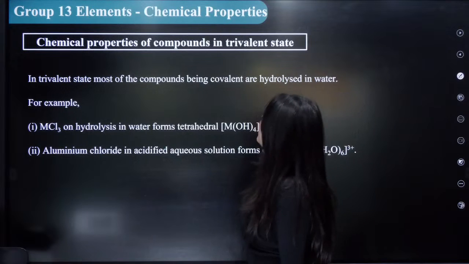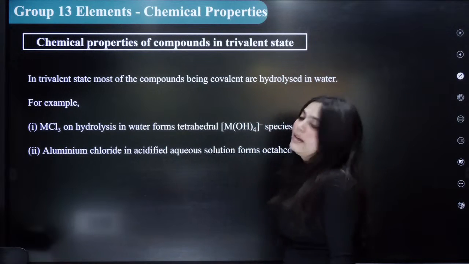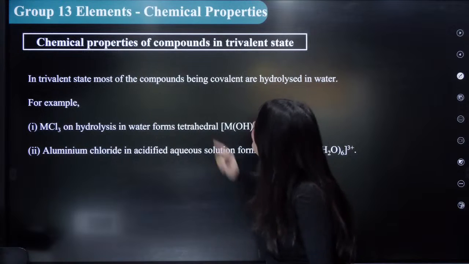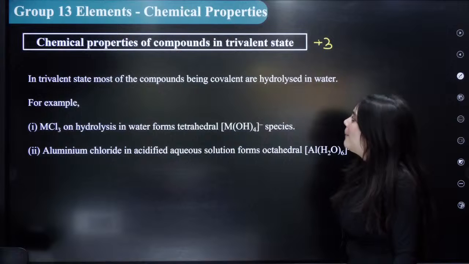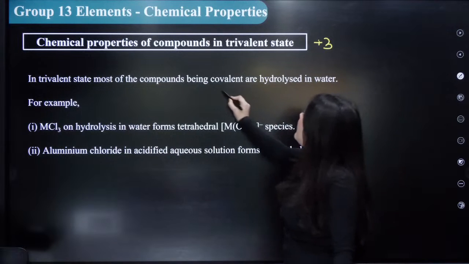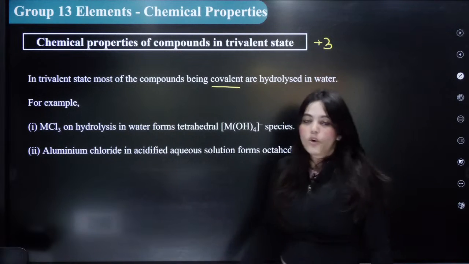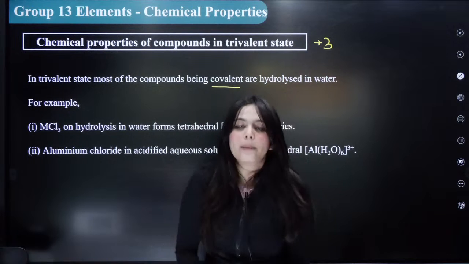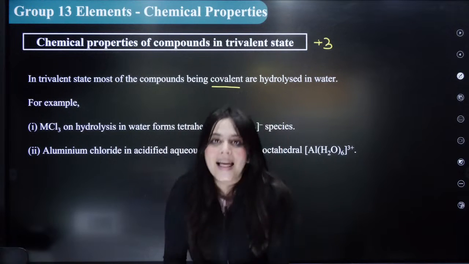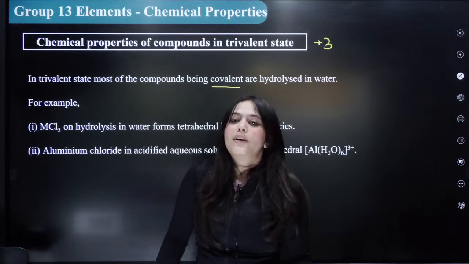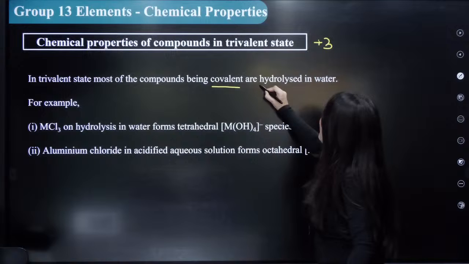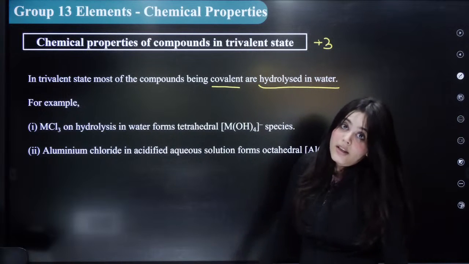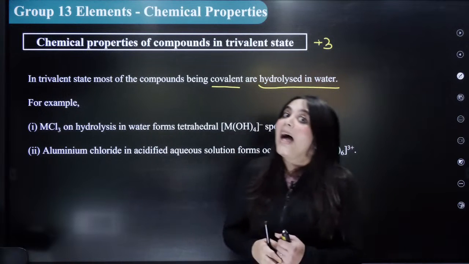Now the chemical properties of compounds in trivalent state. What are the chemical properties in trivalent state? Trivalent is in +3 oxidation state. What happens? They are covalent and are hydrolyzed in water. Covalent compounds I told you, right? Aluminium chloride, aluminium bromide, gallium chloride, indium chloride. All these are covalent compounds. And these covalent compounds are hydrolyzed in water. When you put them in water, they get hydrolyzed.